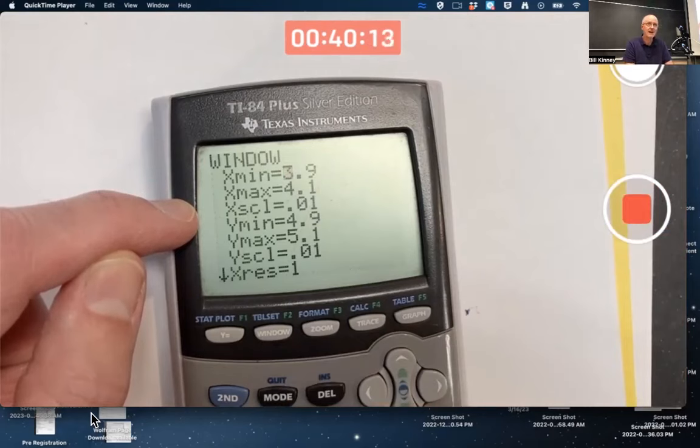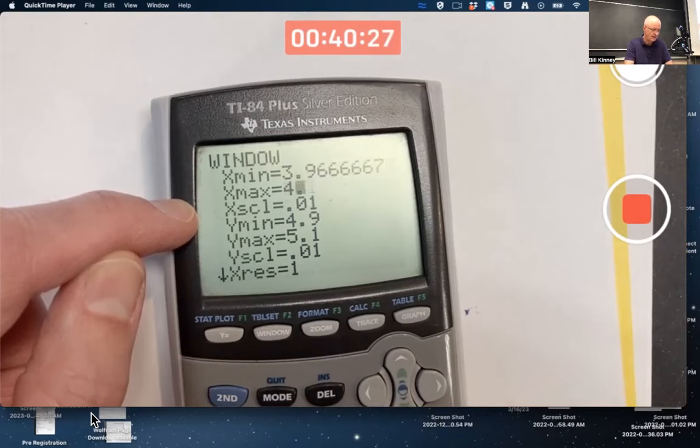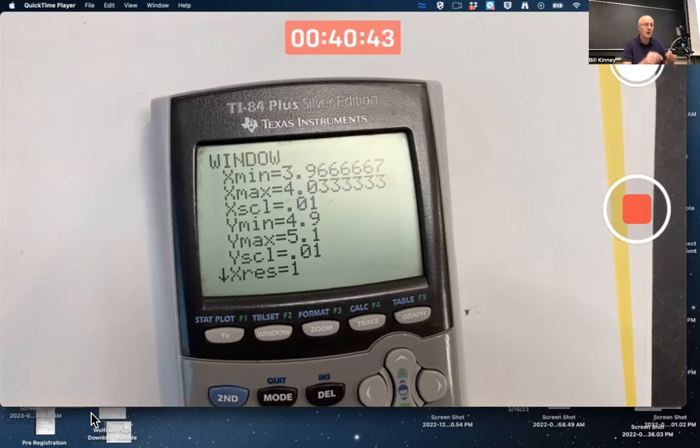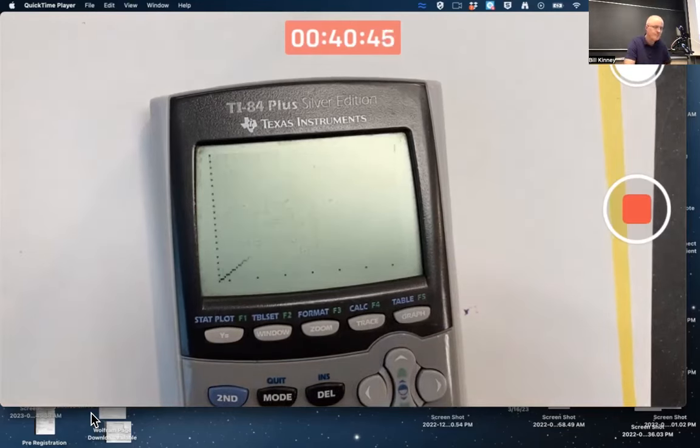Remember that proof from last Friday? I picked delta to be epsilon over 3. So instead of 3.9 to 4.1, I should probably try 3.96667 to 4.03333. Why? Because 0.1 divided by 3 is 0.0333333 repeating. Now, if I graph this, probably the graph's going to go right through the corners. Yep.